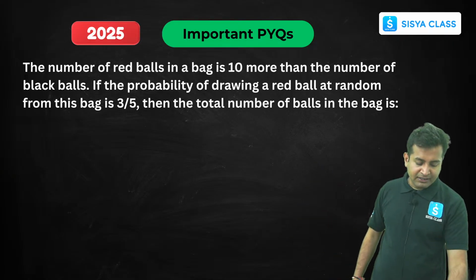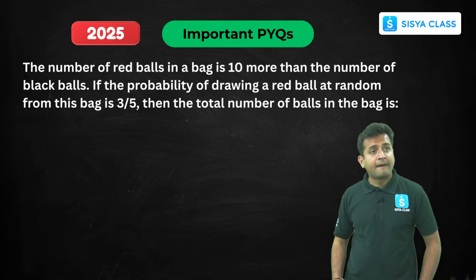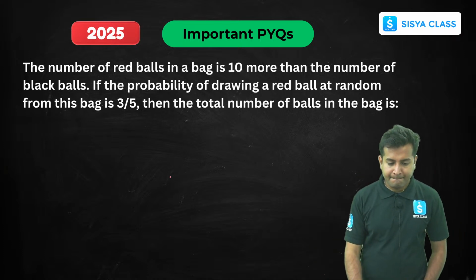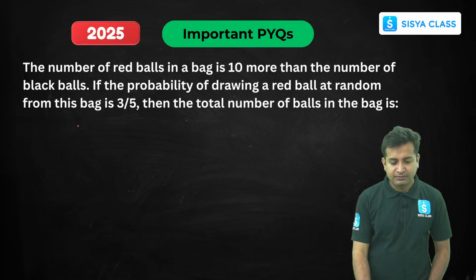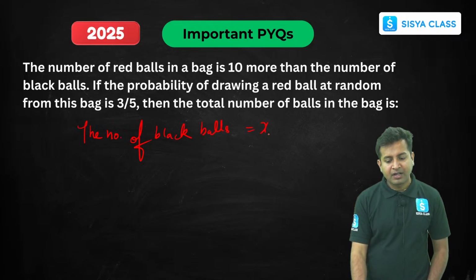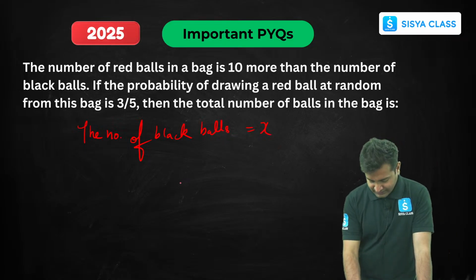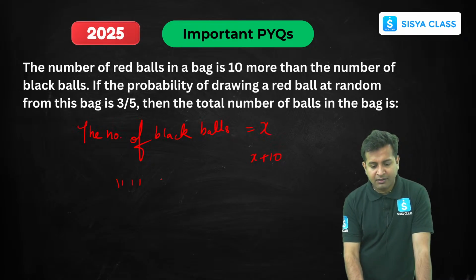All the concepts are being interrelated. Now, the thing is very simple. So let's assume that the number of black balls are X. So the number of red balls will be nothing but X plus 10, right? The number of red balls will be X plus 10.